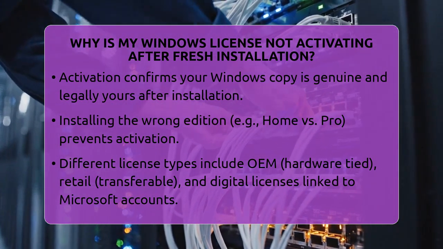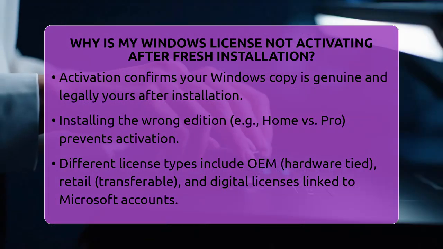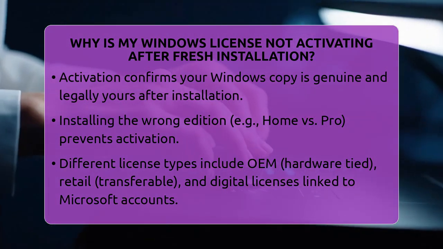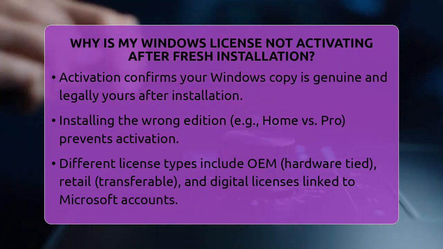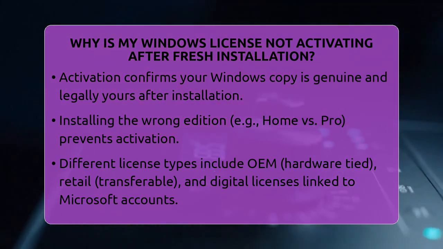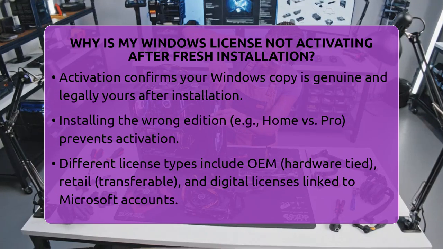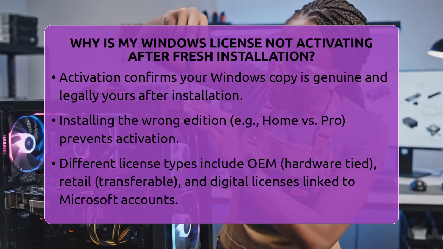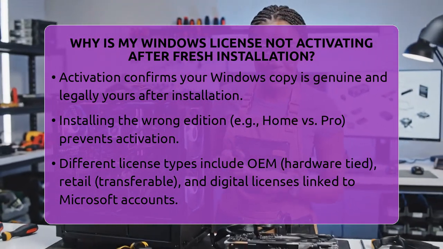First, check if you installed the correct edition of Windows. For example, if your license is for Windows 10 Pro, installing Windows 10 Home will prevent activation. Licenses are specific to editions, so matching the right one is key.